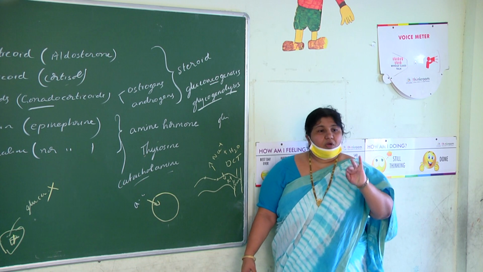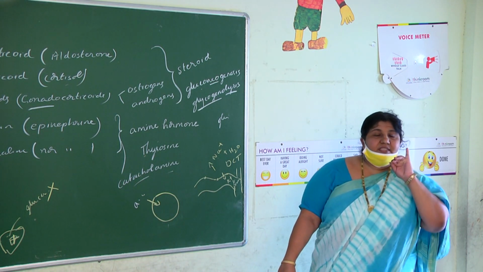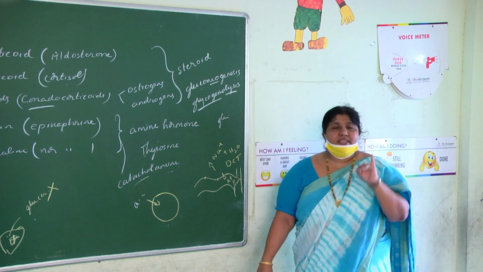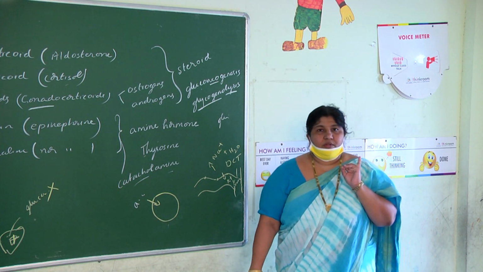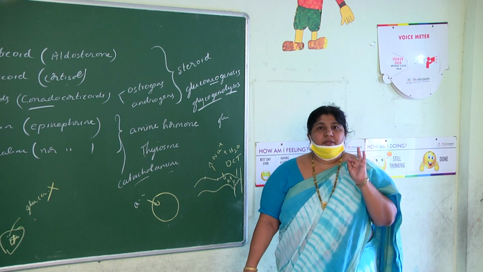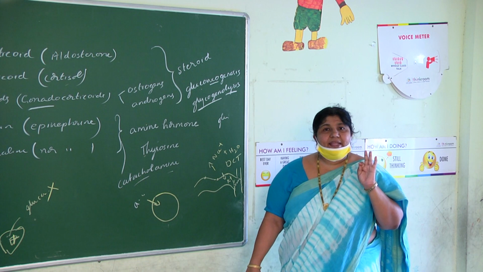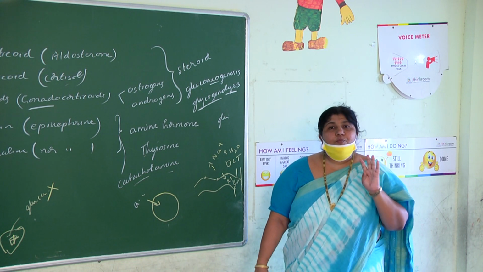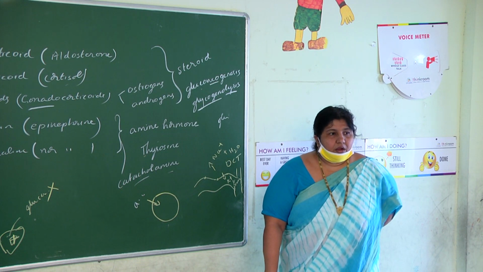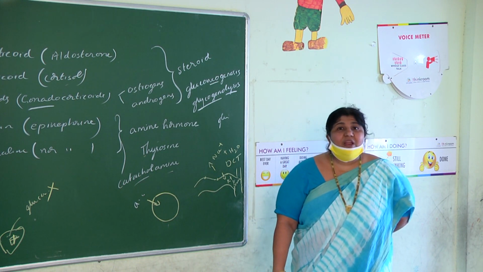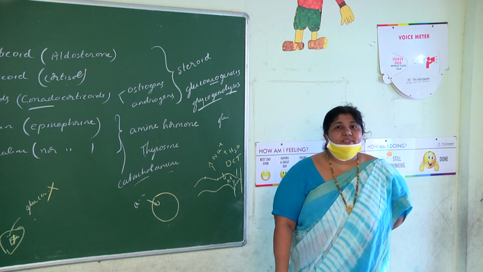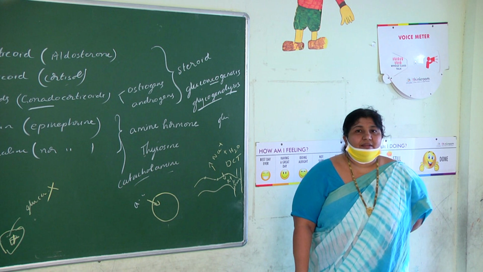So I told you, gluconeogenesis, glycogenolysis, proteolysis and lipolysis are stimulated by cortisol. It inhibits the cellular uptake of amino acids. It affects the cardiovascular system and kidney system. And the fourth point is that cortisol reduces inflammation and pain. That means it is reducing our immune activity.